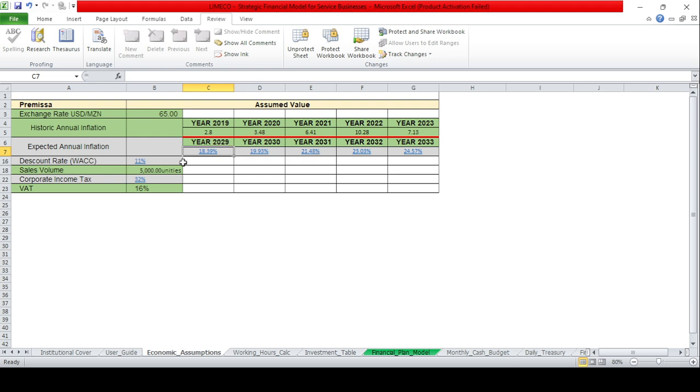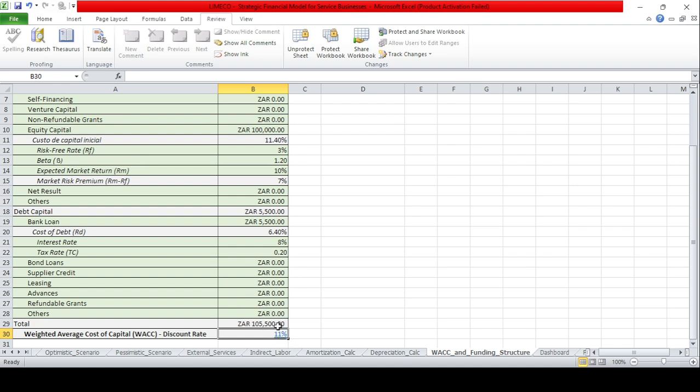Accordingly, here we insert the expected annual inflation, which will change. So the discount rate is 11%. It depends on the amount of investment, but now we don't have the amount of investment. We will do it later.